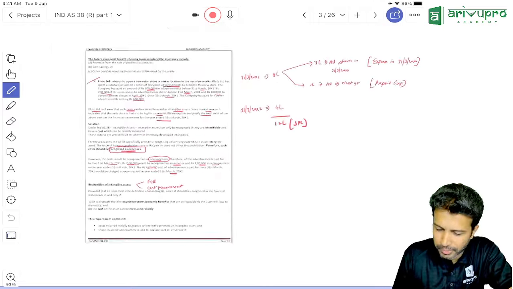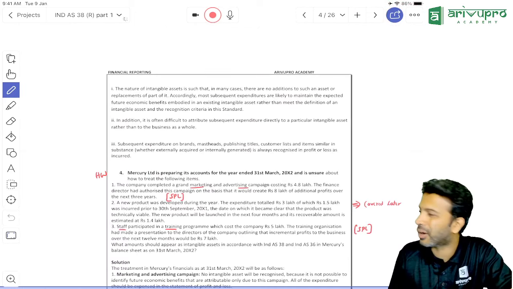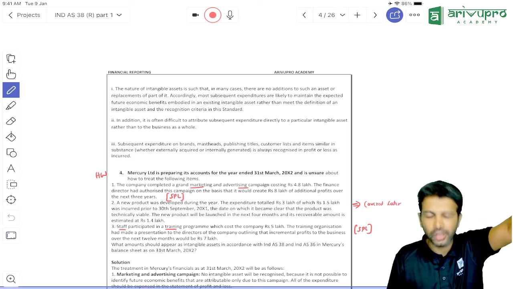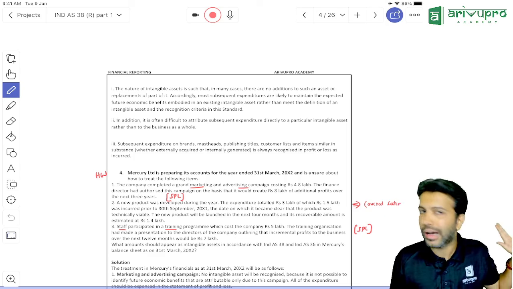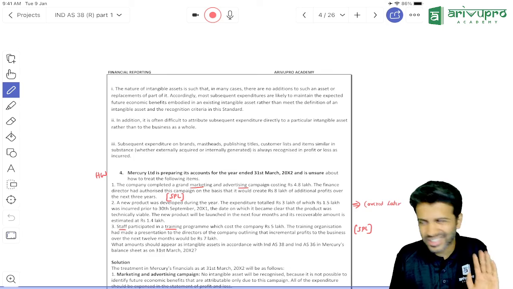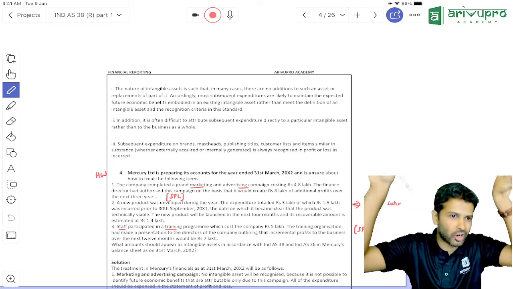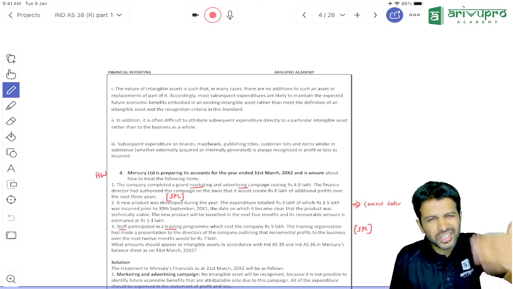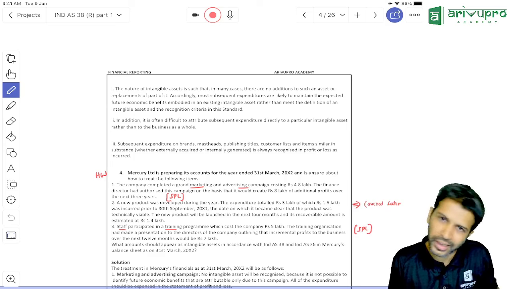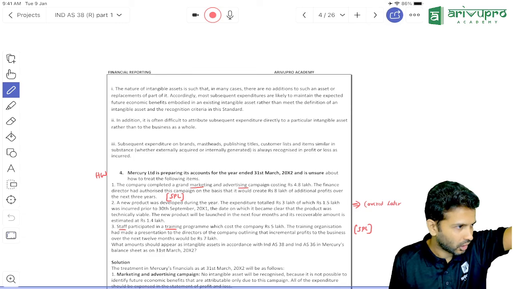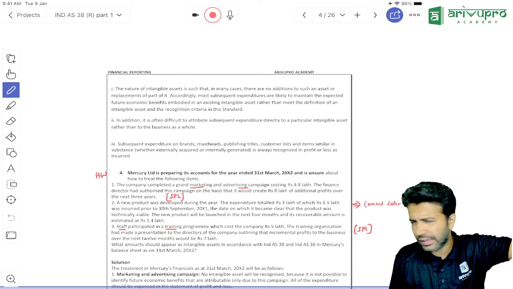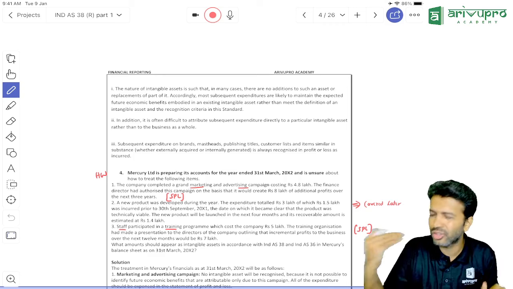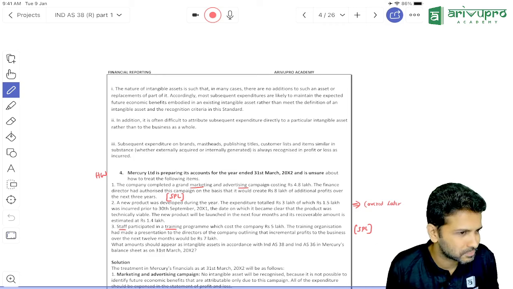Okay, aim for it. I think it's possible, people. Don't freak out saying that it's not possible from my end and all. Keep the confidence high. It is possible. Every person has the potential to score a rank. Don't think that rank holders have extra horns or they're extra smart or they have an extra kidney and all. Nothing. It is just the number of times of revision. I can say this because even I've got a rank. So it is not a big deal. You'll just have to increase the number of times of revision. As long as you do that, you will get it, if at all you're aiming for it.